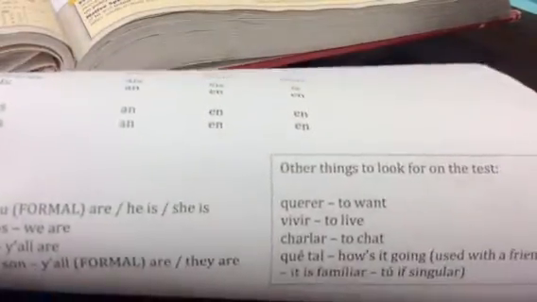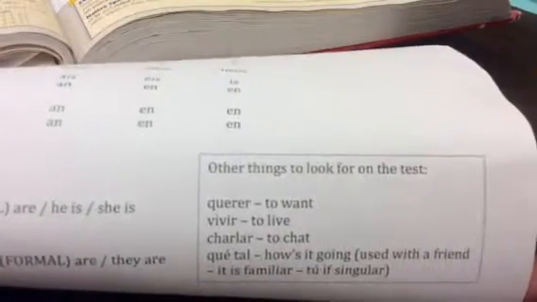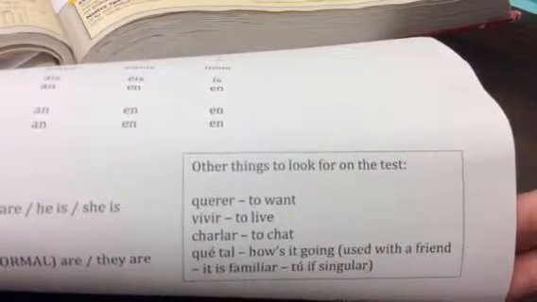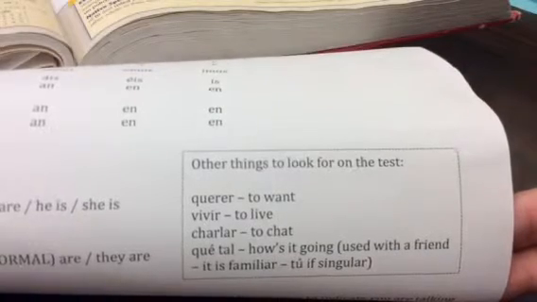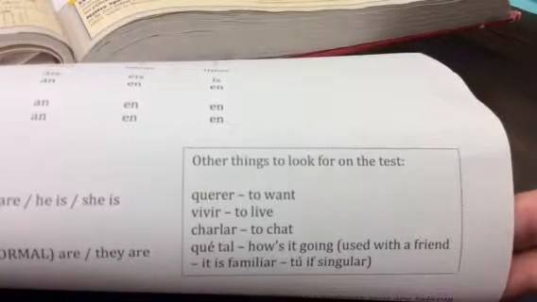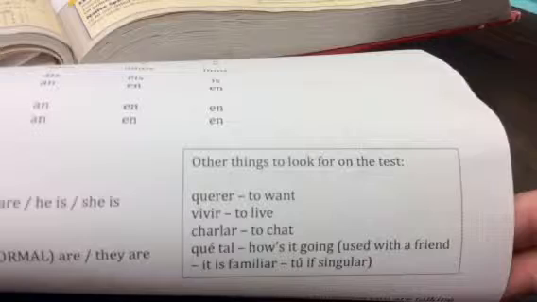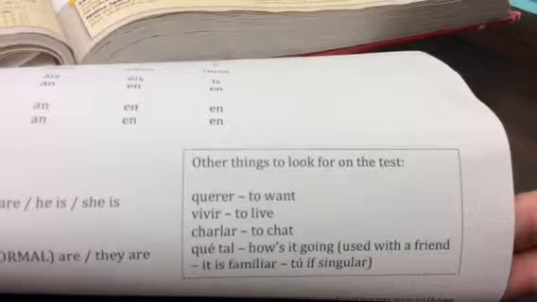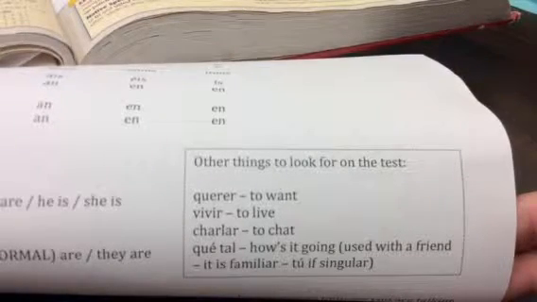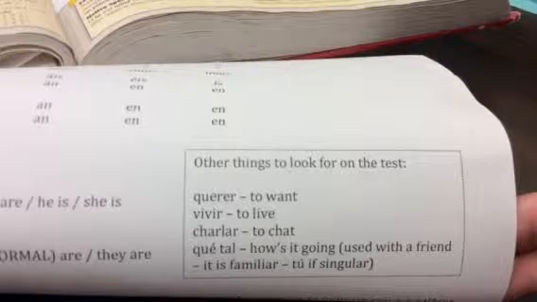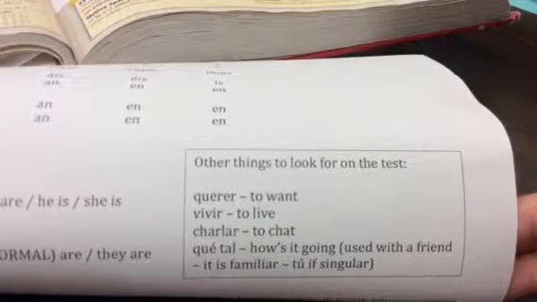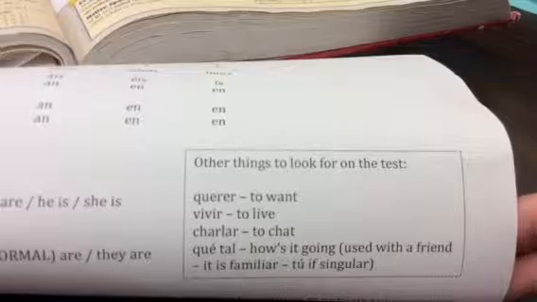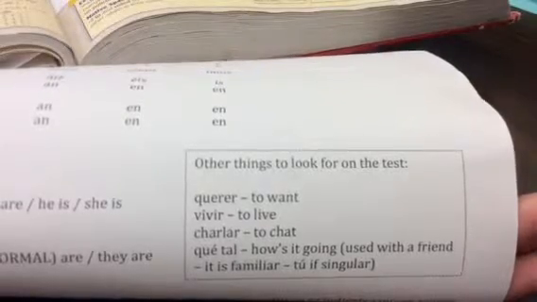This time, there is also the expression ¿qué tal? ¿Qué tal? Is how's it going? You are not going to go up to Mr. Vanderpan or Mr. Cranston and say, "¿Qué tal?" You do that with a friend. That means it is in the "tú" form. Other verbs you will want to look for on the test are querer, to want, vivir, to live, and charlar, to chat.